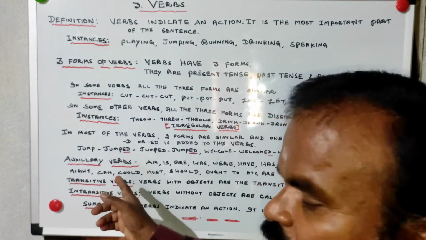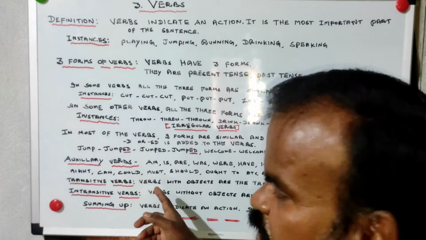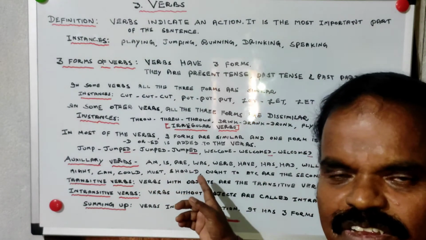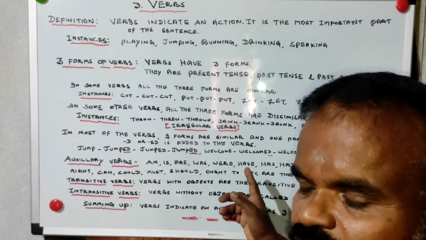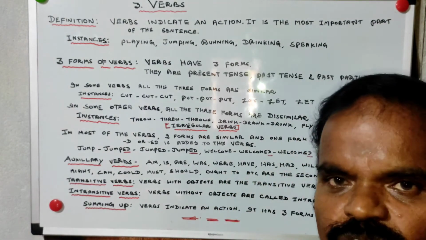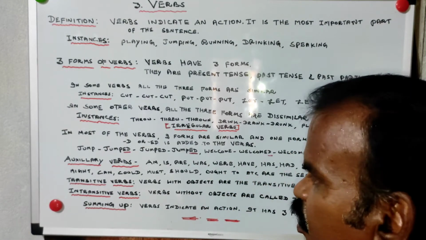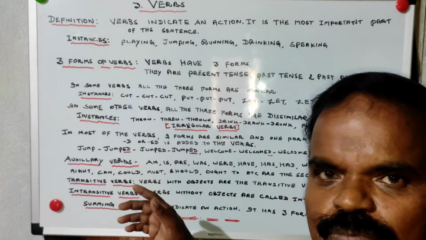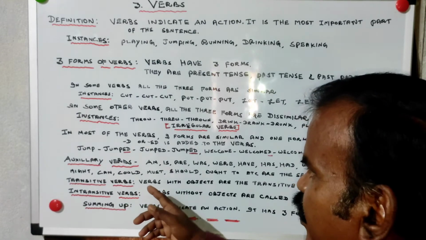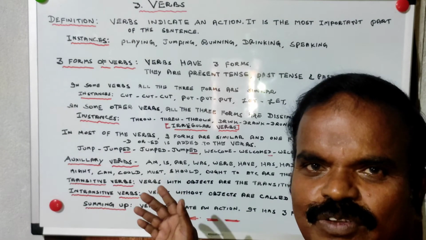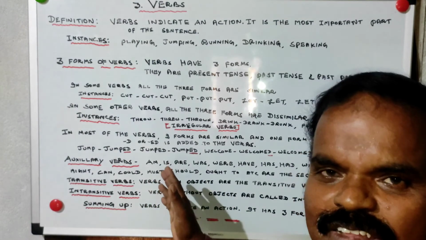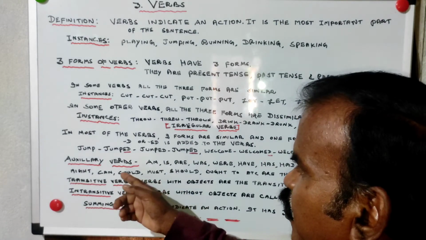So the auxiliary verbs are: am, is, are, was, were, have, has, had, will, would, shall, should, may, might, can, could, ought to. Generally these words are used as helping verbs.